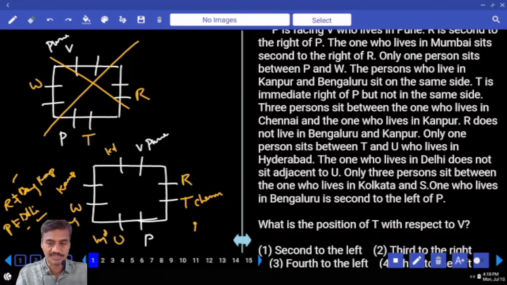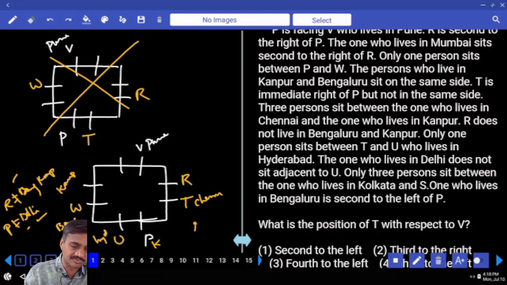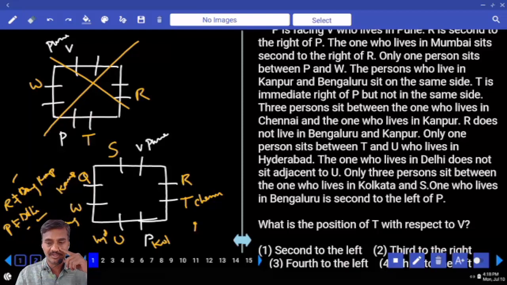Then only 3 persons between Kolkata and S. In between Kolkata and S there must be exactly 3 people. Now where can we take this Kolkata? If Kolkata is here, then P and S must be in the same place, which is not possible, isn't it? Then Kolkata cannot be here. Then where is Kolkata? P must be Kolkata. If P is Kolkata, S must be here. Then who is the person left over? Only one more person is left over, that is Q. Now Q must belong to Kanpur. And the one who lives in Bangalore is seated second to the left of P.